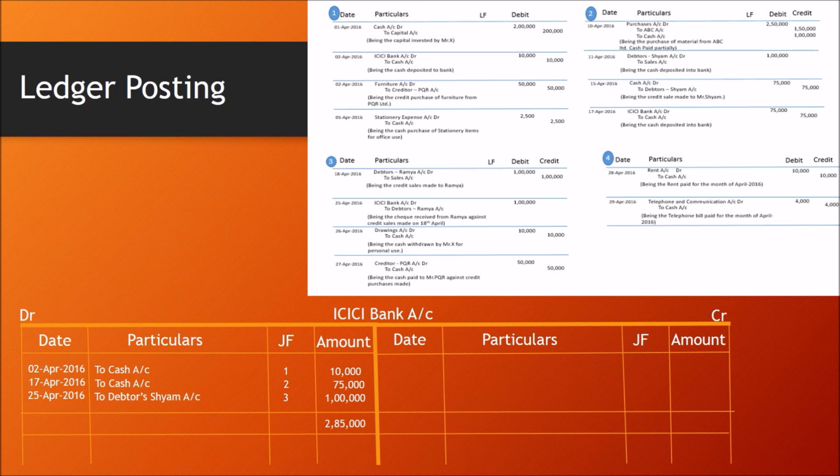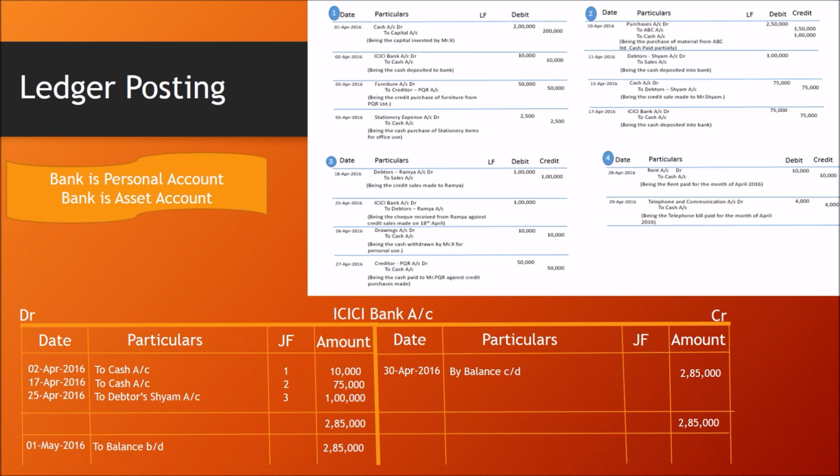I'm totaling it. ICICI Bank debit side total is 2,85,000. Credit side total should be 2,85,000. And so the difference between debit and credit, I am transferring it by balance carried down rupees 2,85,000. And 1st May 2016, we are bringing back balance, balance brought down 2,85,000.